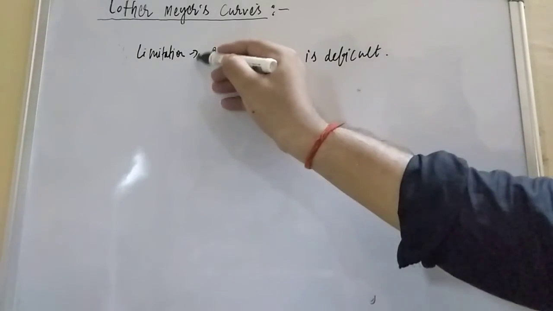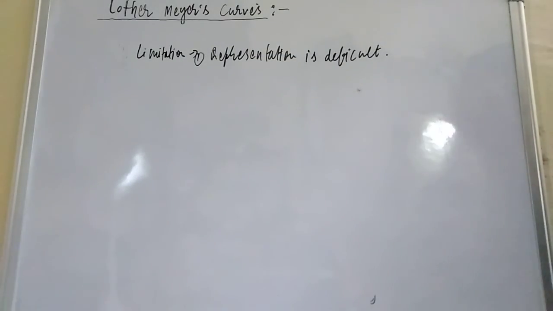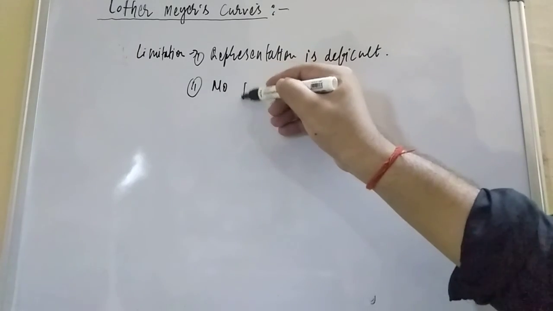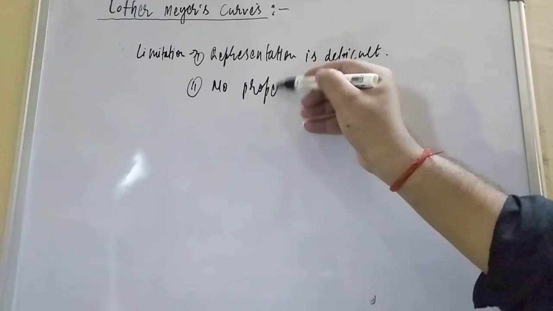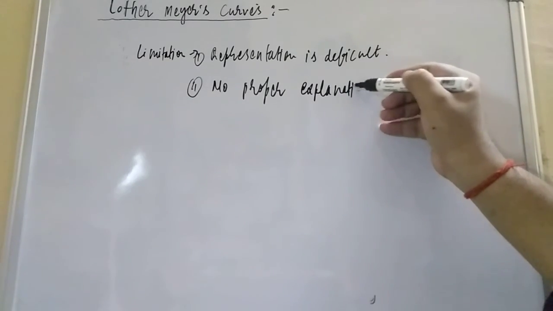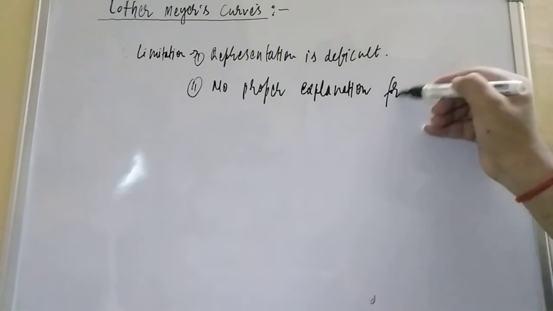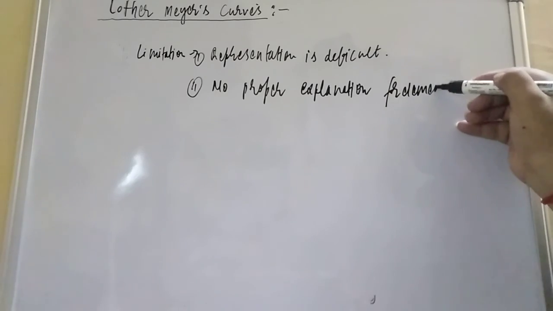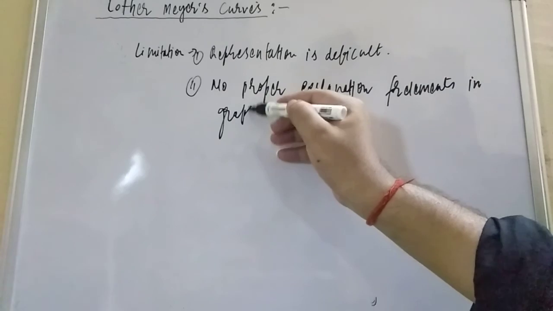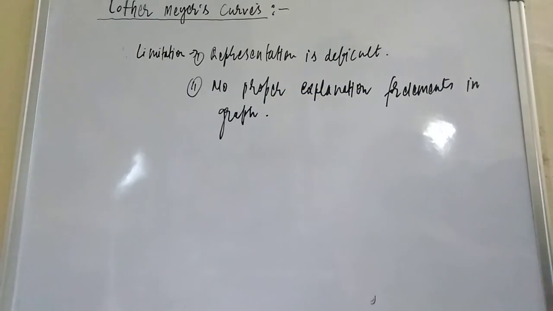The second one is no proper explanation for elements in the graph. They did not represent even the noble gases. That is why this periodic table failed. This is all about the Lothar-Meyer curve.